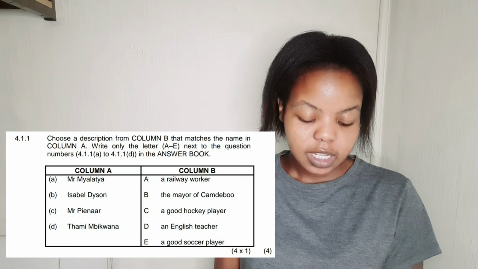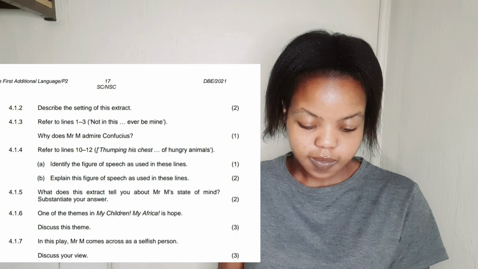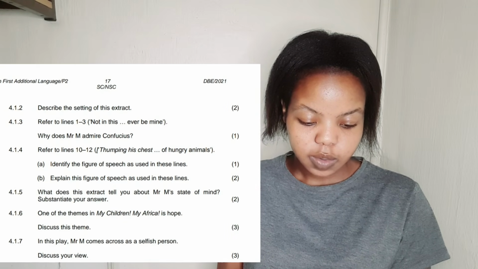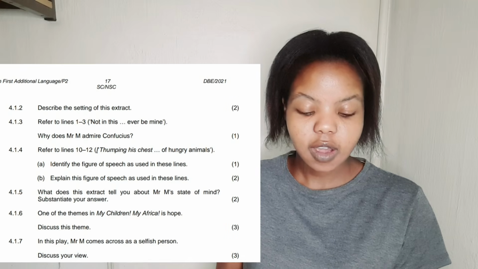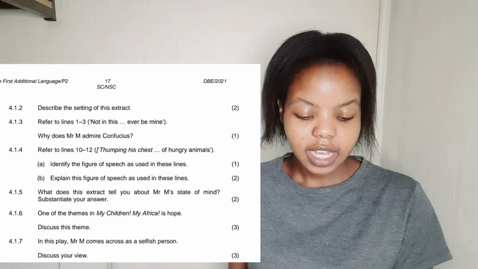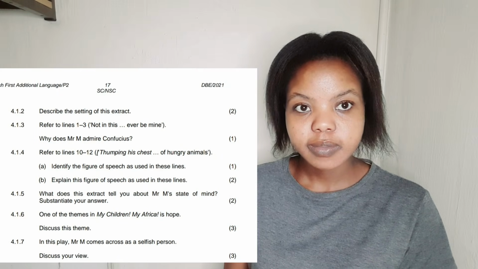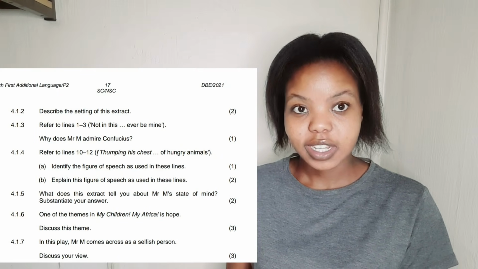All right, let's move to 4.1.2. Describe the setting of this extract. The extract is in G, extract G. Let's describe the setting. Pay attention to the mark allocation. It's 2 marks, as you can see.